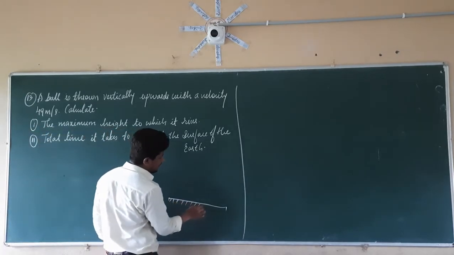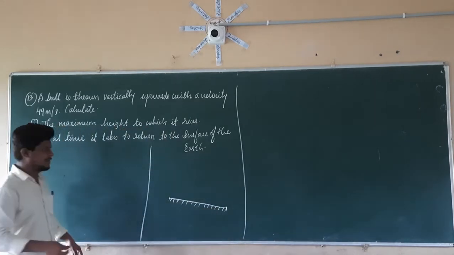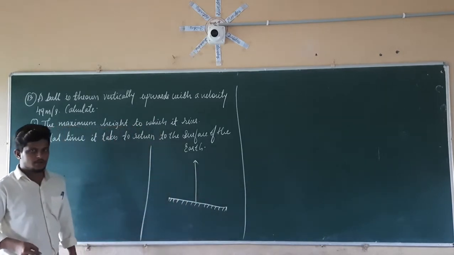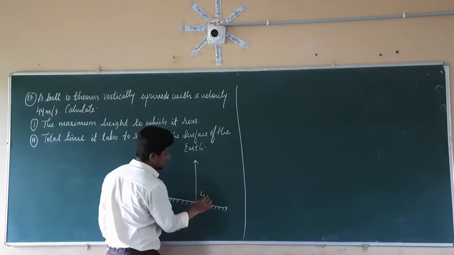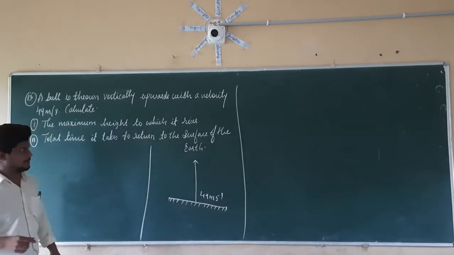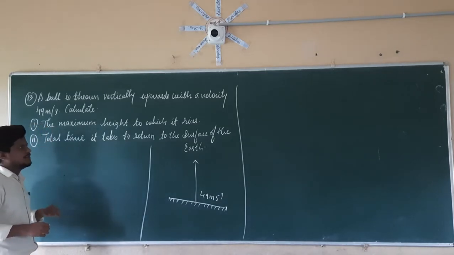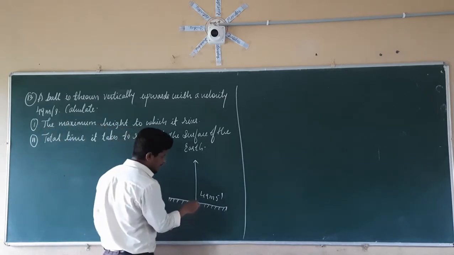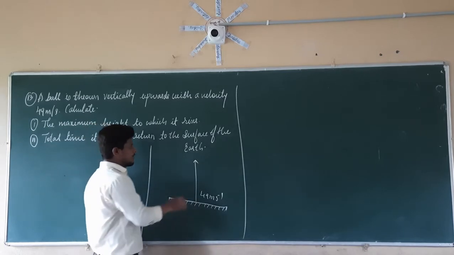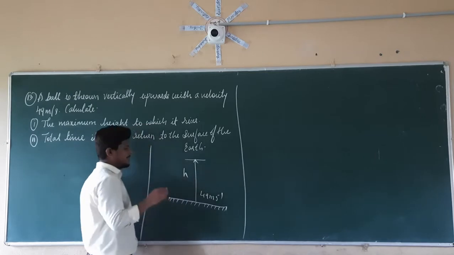From the surface of the earth, a ball is thrown in the vertically upward direction like this, with an initial velocity of 49 meters per second. What we have to calculate here is the maximum height to which it rises. If the ball is thrown from here, it is going to reach this maximum height. So we have to calculate the height up to this point.